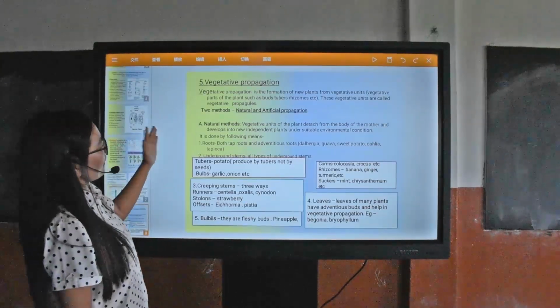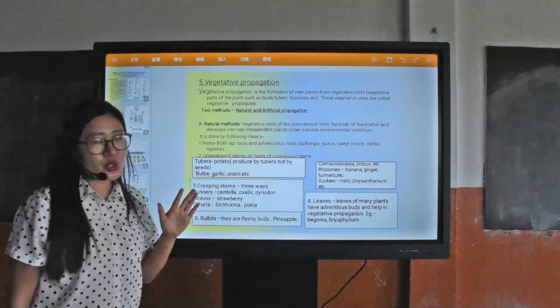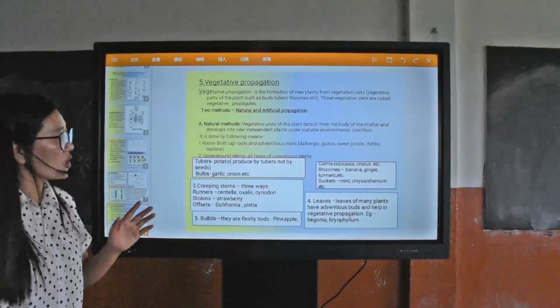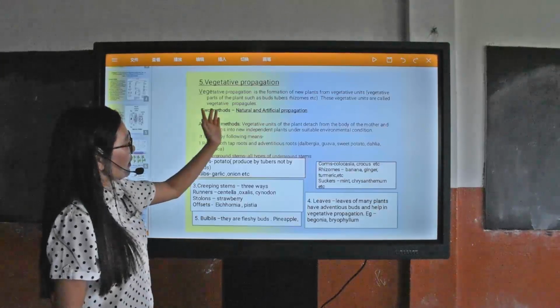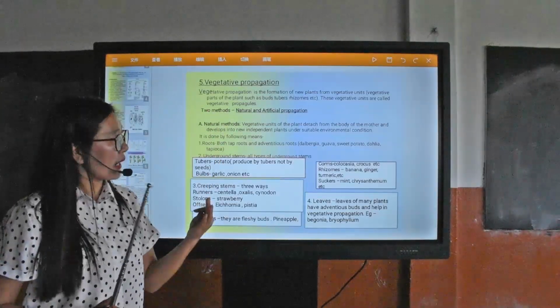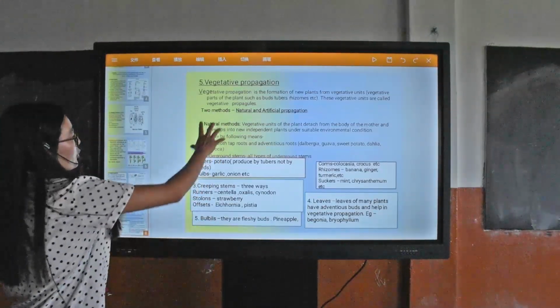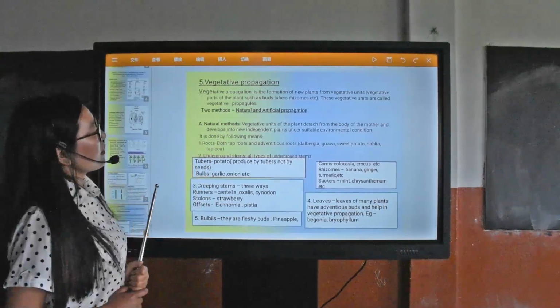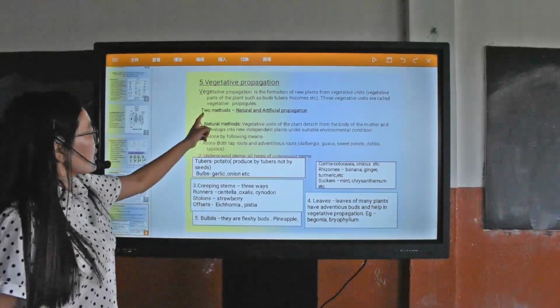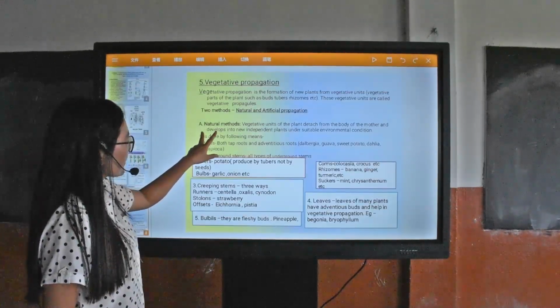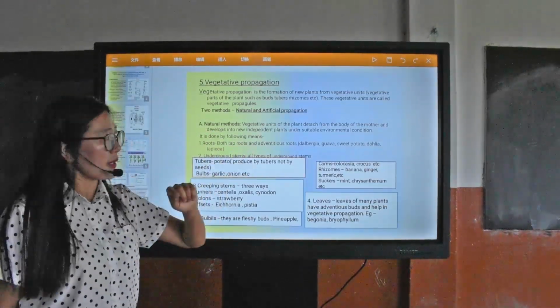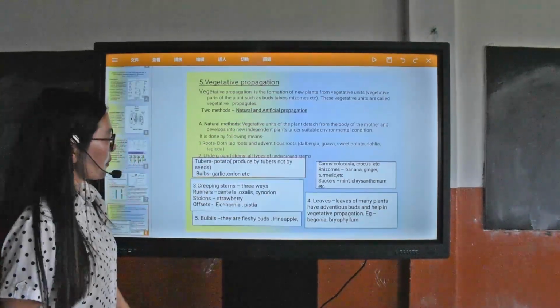So vegetative here is the formation of new plants from the vegetative units. When we talk about vegetative units, these are the parts like buds, rhizomes, and tubers. These vegetative parts we also call vegetative propagules. Mainly they are propagated in two ways: natural and artificial propagation.